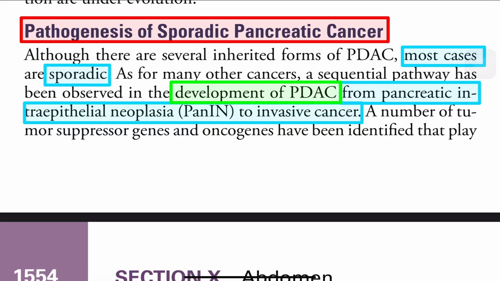Understand the pathogenesis of sporadic pancreatic cancer. There are several inherited forms of pancreatic adenocarcinoma, but sporadic is most common. Most cases are sporadic. The development of pancreatic ductal adenocarcinoma starts from intraepithelial neoplasia and progresses to invasive cancer. So there is a pathway, from pancreatic intraepithelial changes, that is PanIN, to invasive cancer.